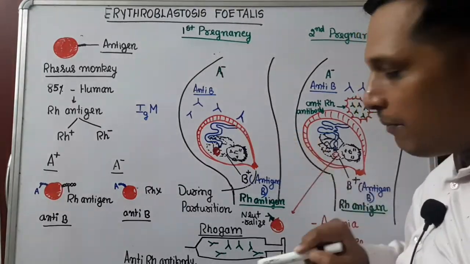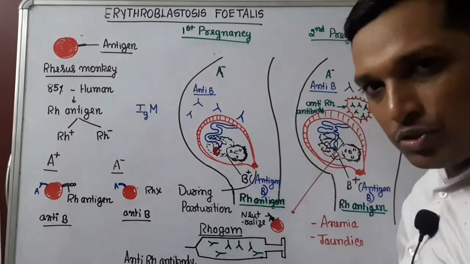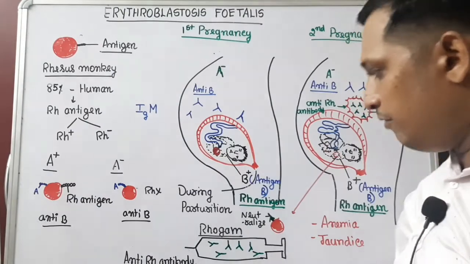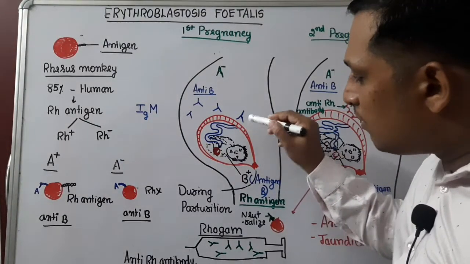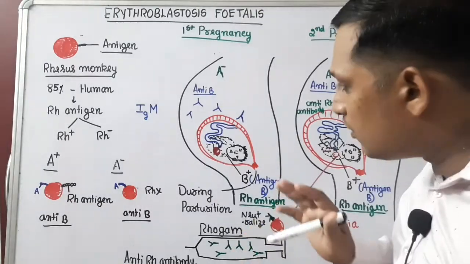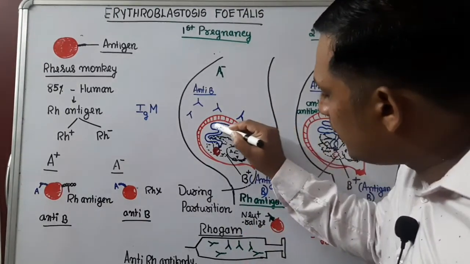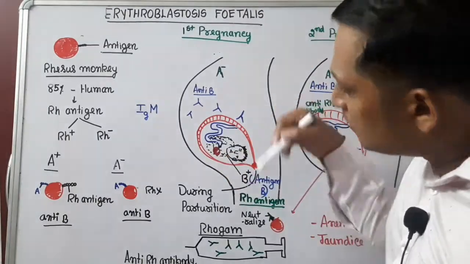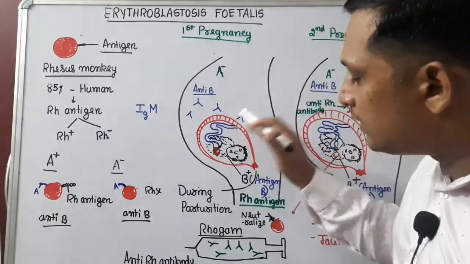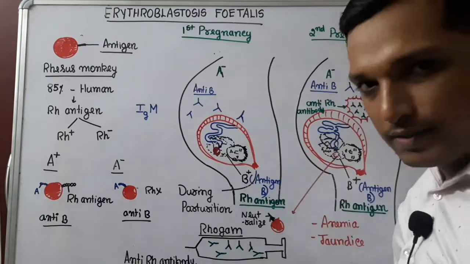So nothing will happen. But at the time of parturition, which is known as delivery, till now mother's blood and fetus blood have not come in contact. Only the mother was delivering nutrients through the placenta. Also some other antibodies the mother can deliver, not these antibodies.